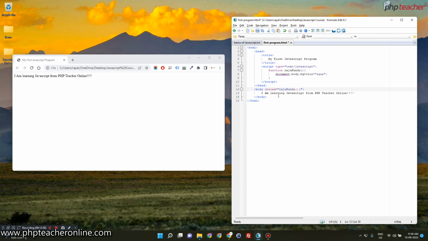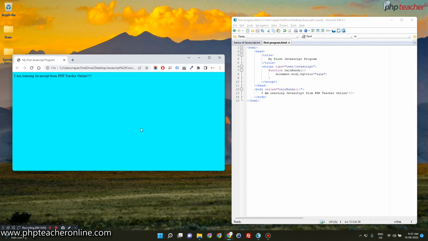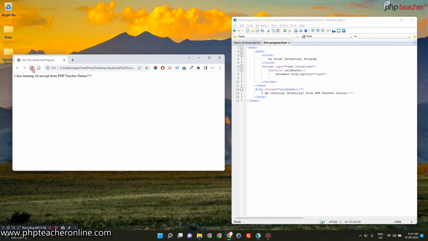Now when I have written this one, if I save this program and refresh it over here, you see the color has been changed. So that means I am calling the function and it has started to work for me. If I do not call the function, or if I make the name wrong, like suppose like this, now if I go here and refresh, see it is not working because I have written small k but it is a capital K. So JavaScript is very much case sensitive.